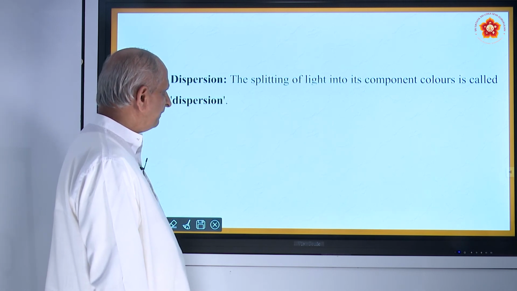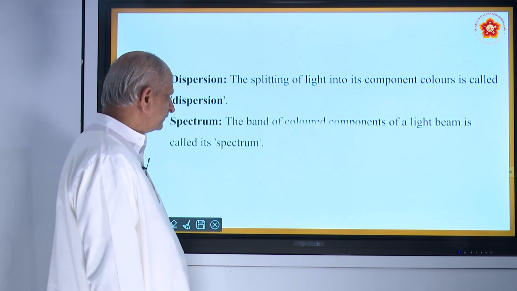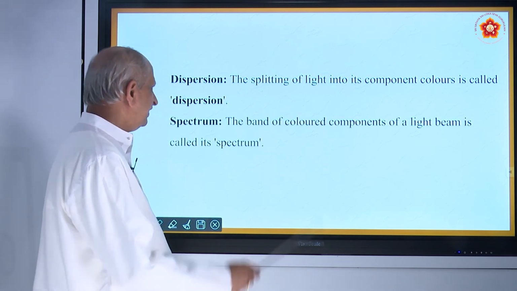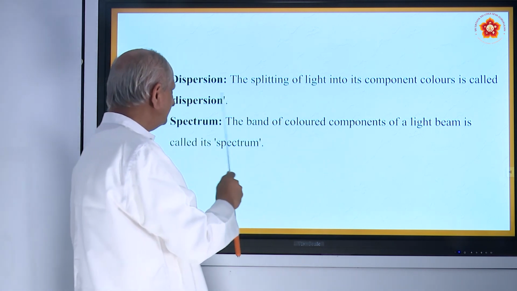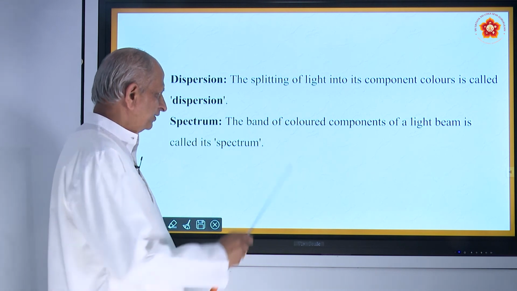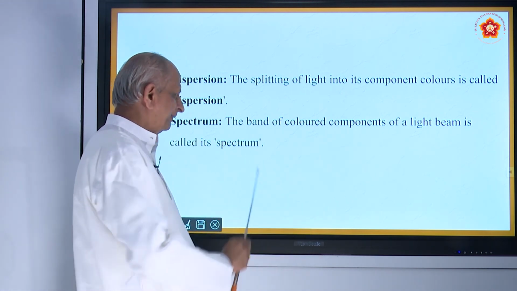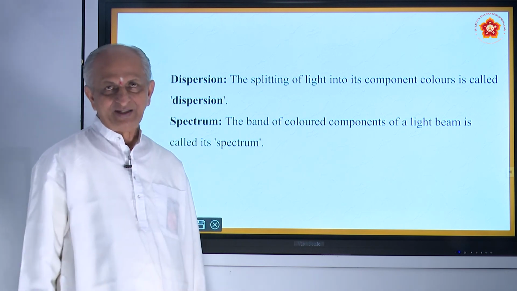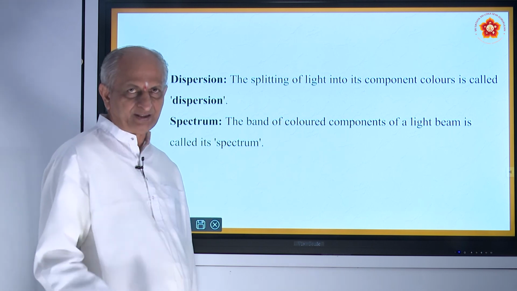It was discovered by Sir Isaac Newton. So once again in summary, the splitting of white light into component colors is called dispersion. The band of colored components of light is called spectrum, and there will be a difference in the wavelength. That is why it is seen separately.